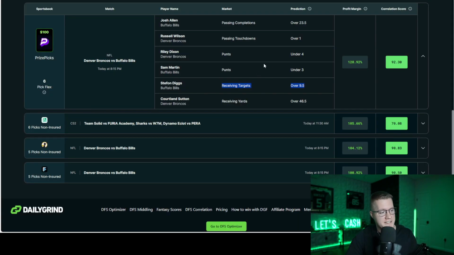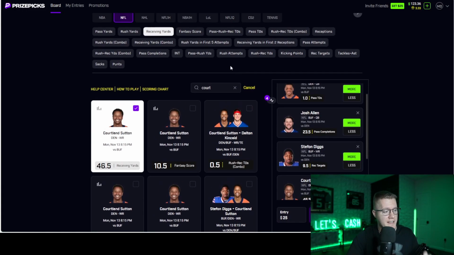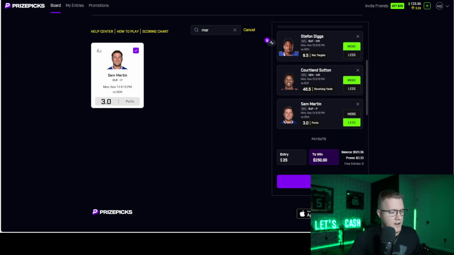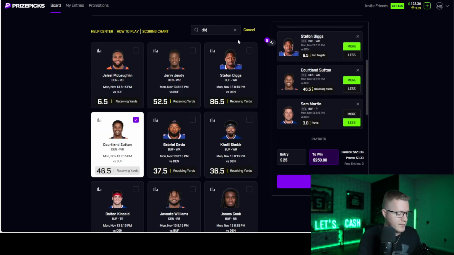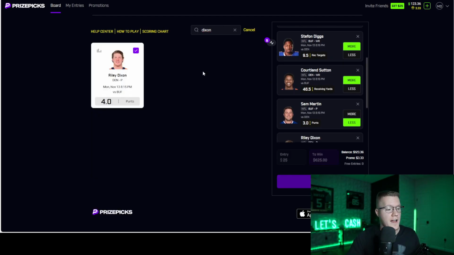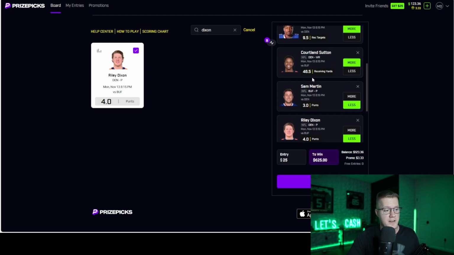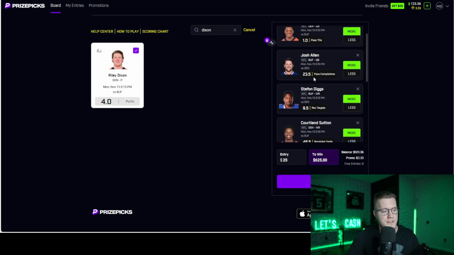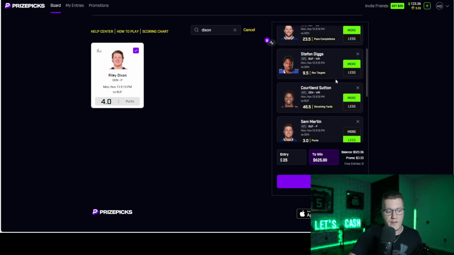And then we're going to take it a step further here and hit the under of these punting props. So we're going to hit the under on Dixon, the under on Martin, because as you guys can see here, if all these players are having very good games, that means there's probably not going to be as much punting involved in this game. So we're going to take the under on Sam Martin and Riley Dixon. We want these guys to be in the red zone a lot, right? And this game script is very favorable given the overs of Josh Allen, the over of Russell Wilson passing touchdowns, and the same thing with the over of their favorite wide receivers.